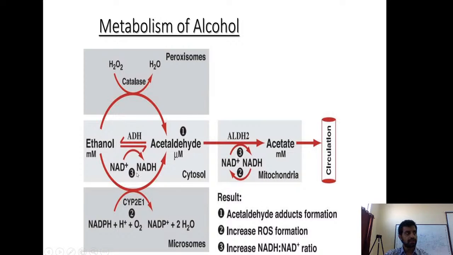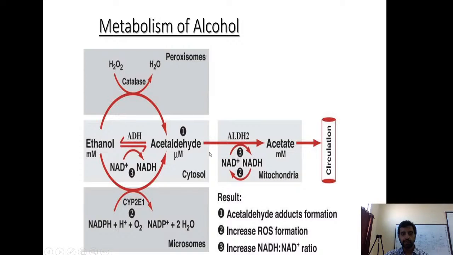The center one changes the redox potential of the cell. The result of the first one is that this pathway results in acetaldehyde formation. This acetaldehyde is very toxic to the cell. It reacts with the proteins, lipids, everything, and helps in formation of new haptens. Your immune system will start recognizing these antigens and will start reacting to this, causing hepatitis, actually with some autoimmune component. So pathway 2, like I said, utilizes oxygen and produces oxygen free radicals.